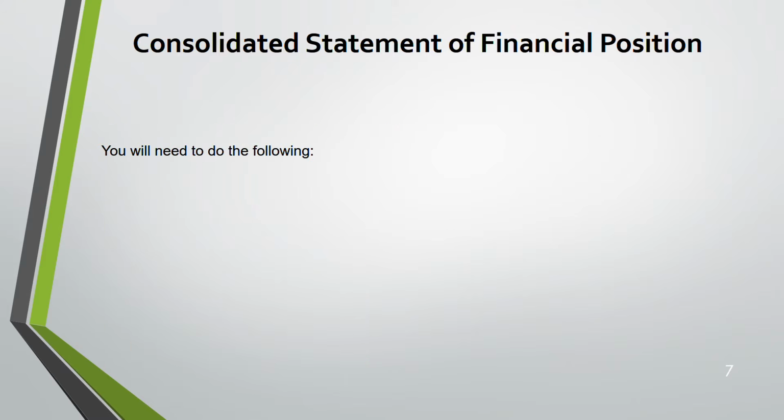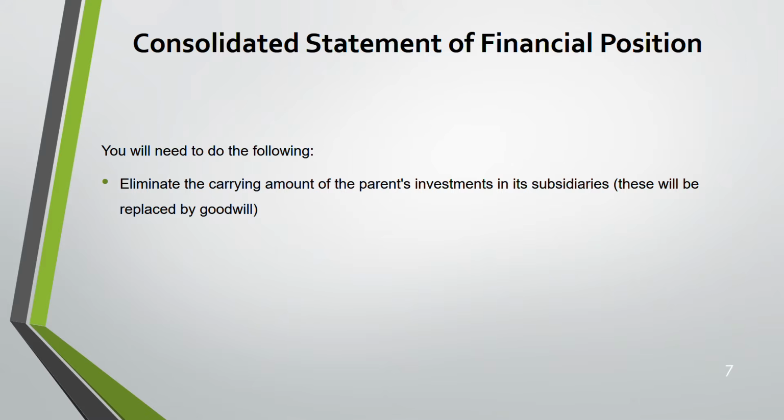Now coming to this. You need to do the following here. Remember, eliminate the carrying amount of the parent's investments in its subsidiaries. Forget about the subsidiary. If you see the parent's financial statement, you will see under non-current assets something like investment in subsidiaries. That will be eliminated now when you're consolidating, right? That will be replaced by the goodwill. So in your consolidated statement, rather than that, now you're writing goodwill. So eliminate any carrying amount of the parent's investment in subsidiaries.